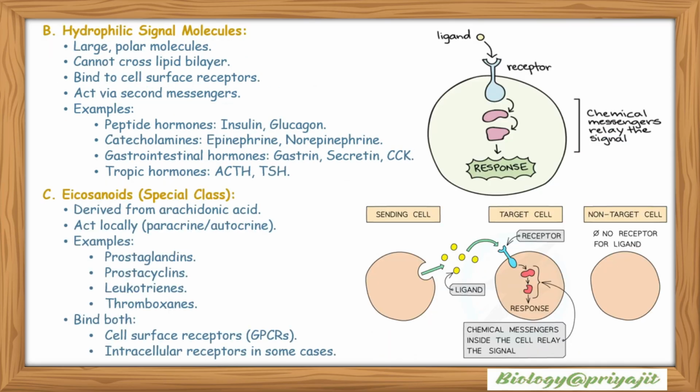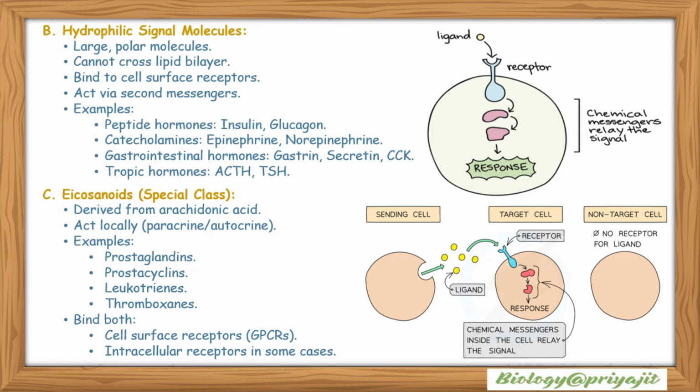Hydrophilic signaling molecules are large polar molecules, they cannot cross the lipid bilayer. They bind to cell surface receptors and act via second messengers. Examples include peptide hormones, insulin and glucagon, catecholamines, epinephrine or norepinephrine, gastrointestinal hormones, gastrin, secretin or CCK, trophic hormones, ACTH and TSH.